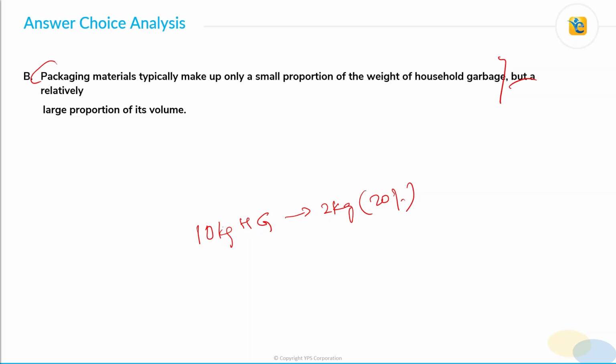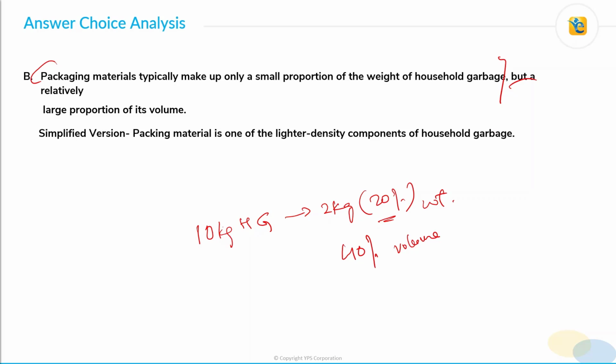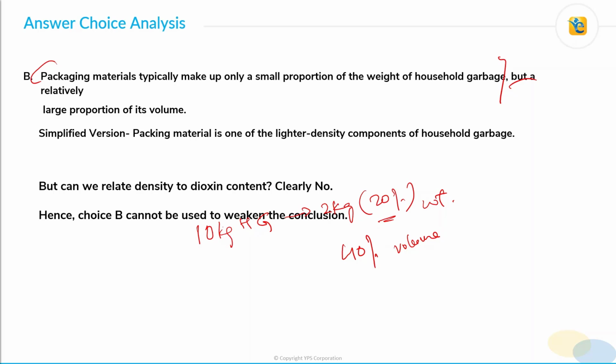So in this example, while packaging material is only 20% in weight, it may actually take up 40% volume. Right, so this is weight and this is volume. So this is what choice B is saying. If we simplify choice B, all we get to know from it is that packaging material is one of the lighter density components of household garbage. Now, can we relate density to dioxin content? No. And hence, choice B cannot be used to weaken the conclusion. It is an incorrect answer choice.